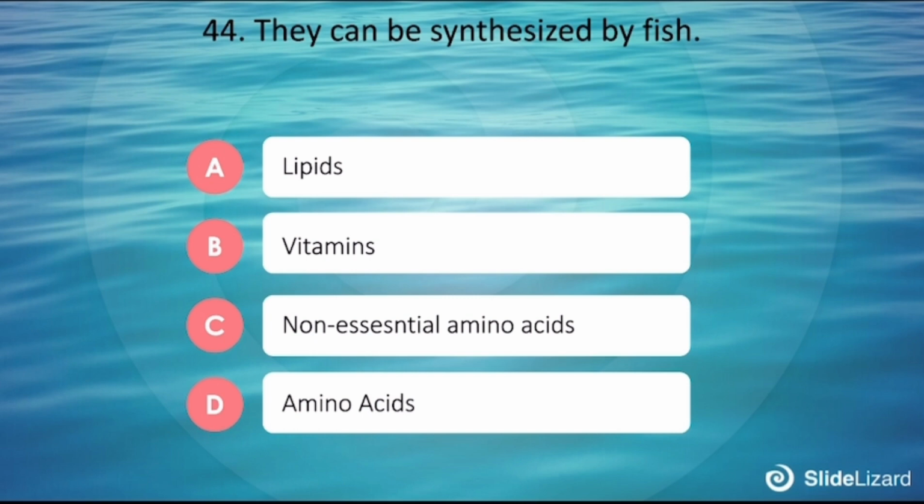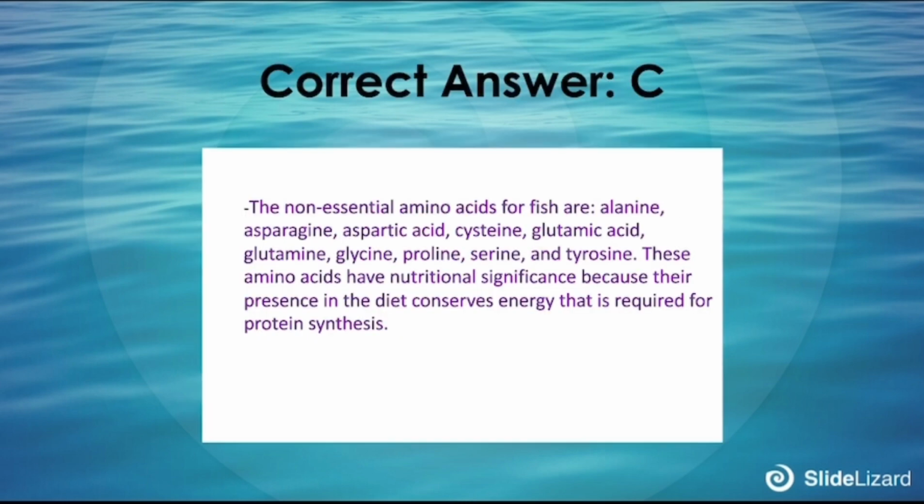44. They can be synthesized by fish. A. Lipids, B. Vitamins, C. Non-essential amino acid, D. Amino acid. Correct answer is C. The non-essential amino acids for fish are alanine, asparagine, aspartic acid, cysteine, glutamic acid, glutamine, glycine, proline, serine, and tyrosine. These amino acids have nutritional significance because their presence in the diet conserves energy that is required for protein synthesis.